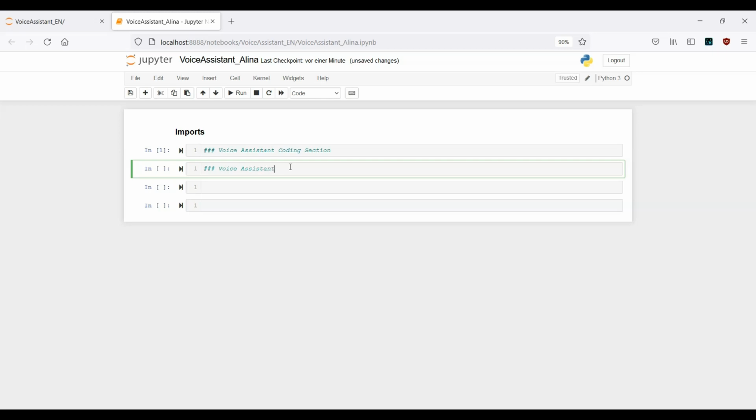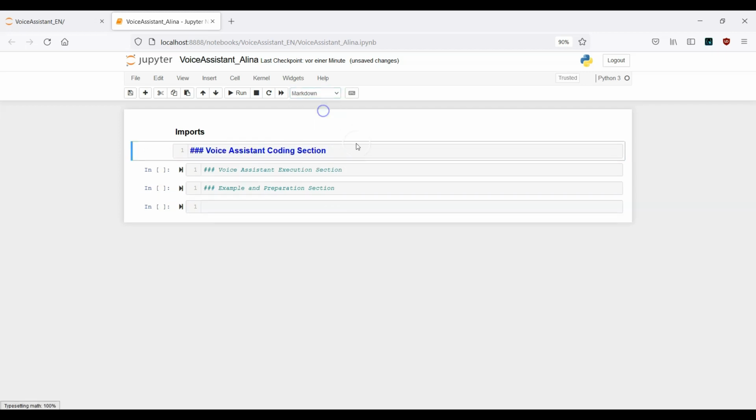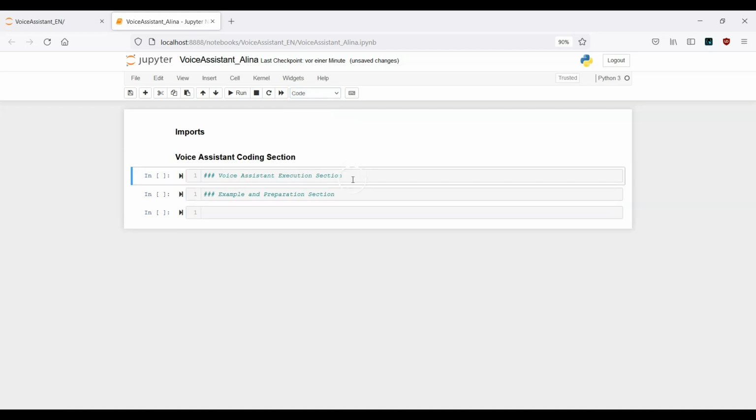Voice assistant execution section. And the last one is the example and preparation section, because here we will use the section for demonstration purposes. That means once we include a new feature, before we start actually the real coding part, we can take a look how this looks actually inside the example and preparation section itself.